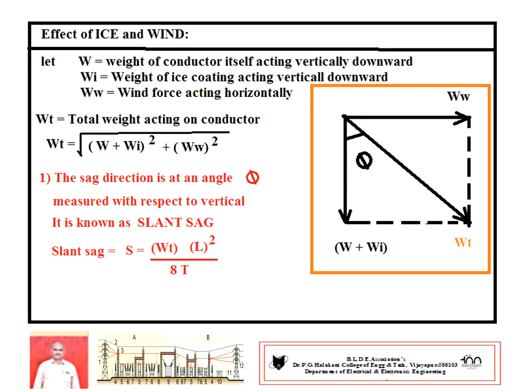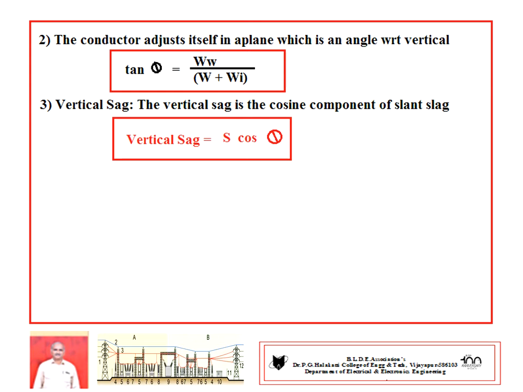It is given by, considering Wt as the total weight of the system, Wt into L square divided by 8T. From this vector diagram, it is possible to calculate tan theta equals Ww divided by (W plus Wi).